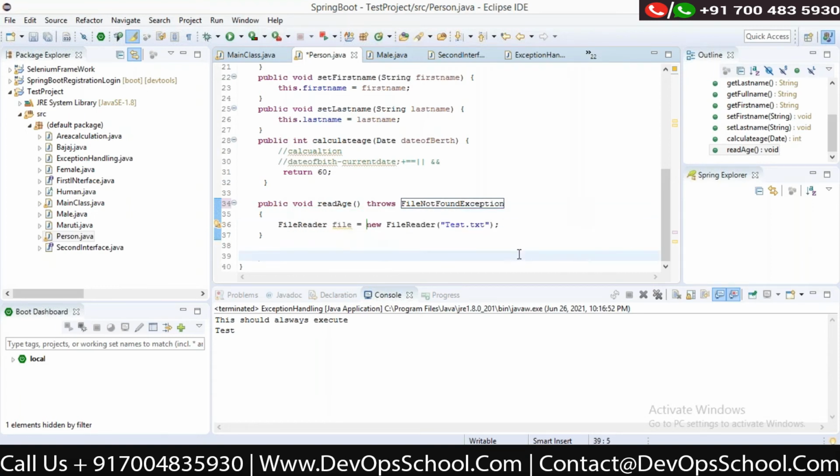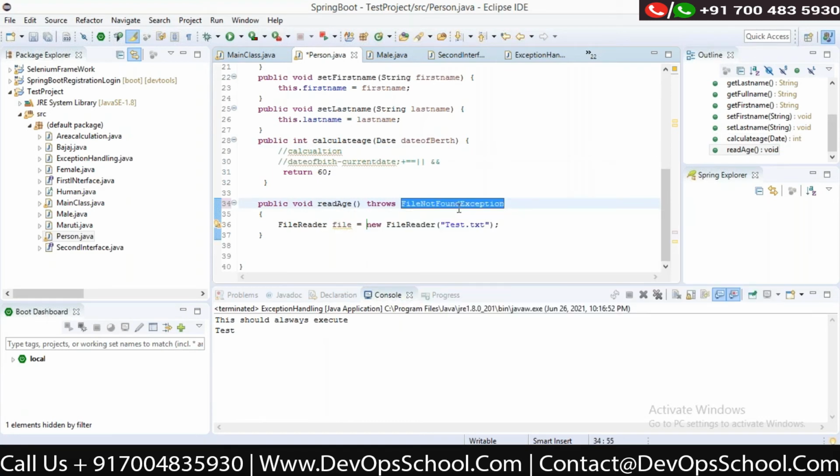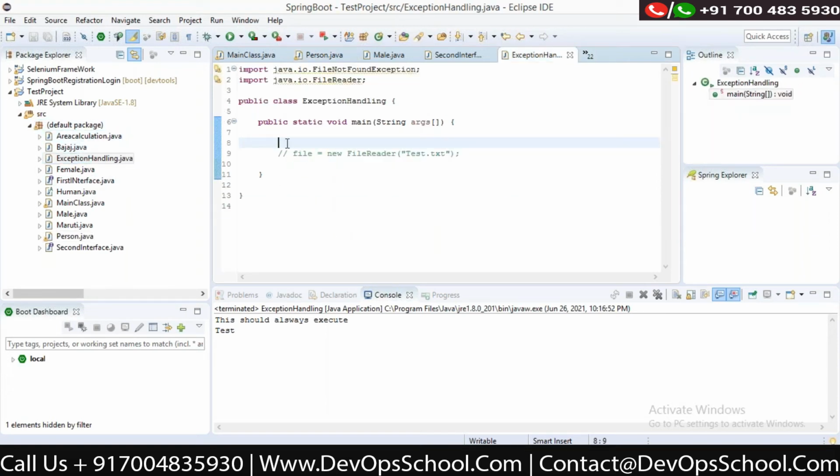This is just a kind of passing responsibility to someone else. I am not responsible to handle this exception. Whoever is trying to call this readAge method is supposed to handle this exception. Or if he is generous enough, he can just handle it here itself using try catch. But he's saying that no, I don't want to handle it. Whoever is calling me should handle that exception. So I'll throw it to someone else. So who should handle it? Whoever is calling that method.